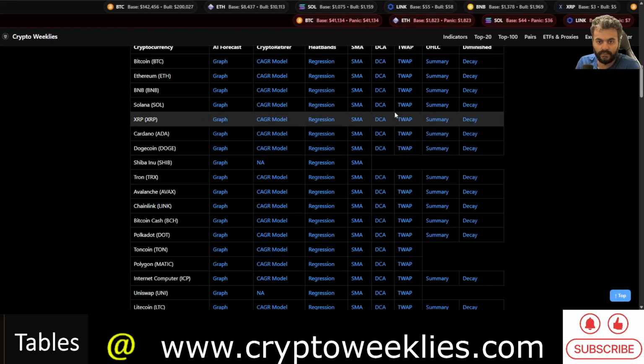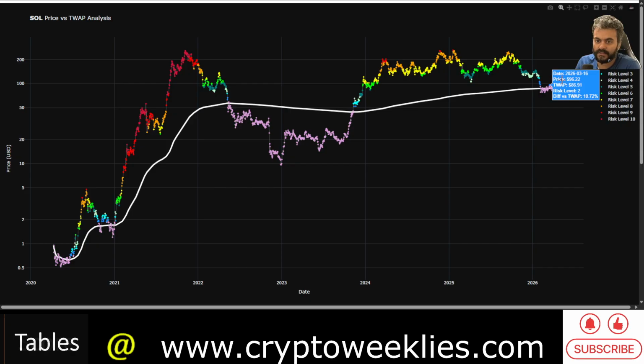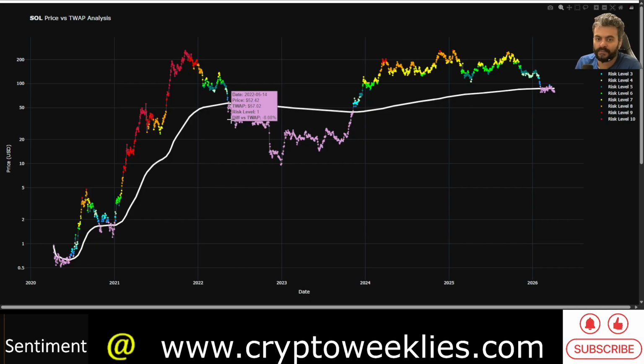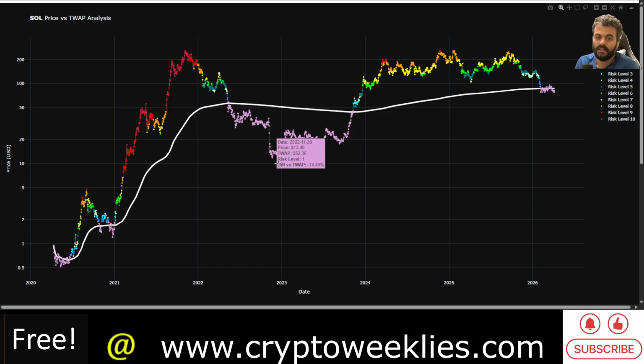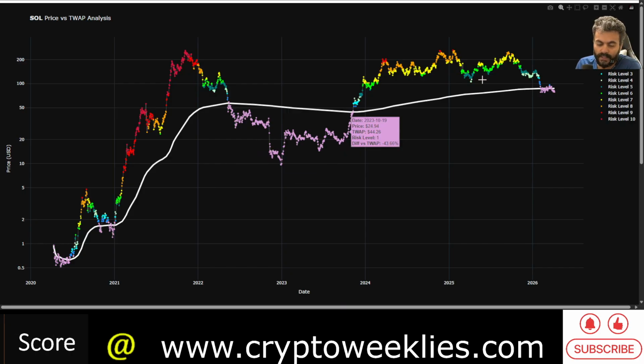What the time weighted average price analysis indicates is that right now, this white line over here shows Sol is in some sort of shallow accumulation mode, like it was back in 2022 at around $52. That did not stop Solana from dropping all the way to less than $10. Nonetheless, nobody knew what would happen in the 2024-2025 period, but it was a decent accumulation zone using its own price action as history.